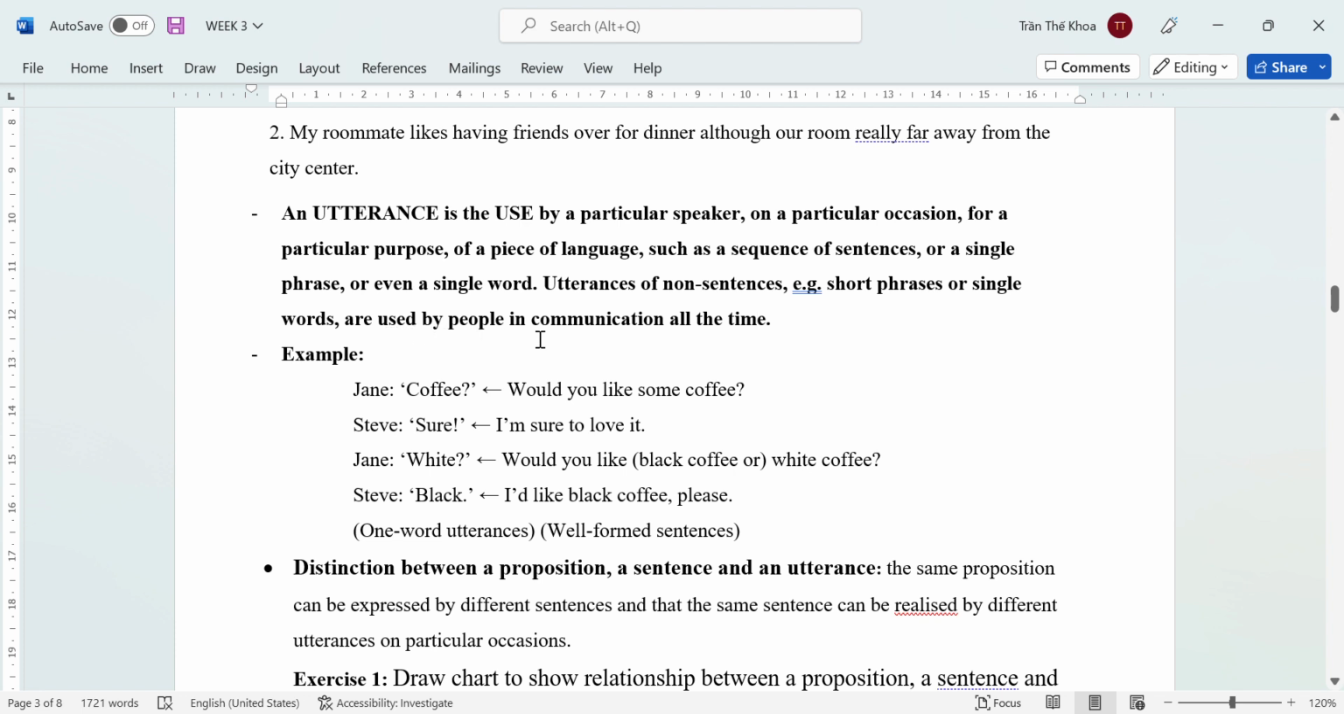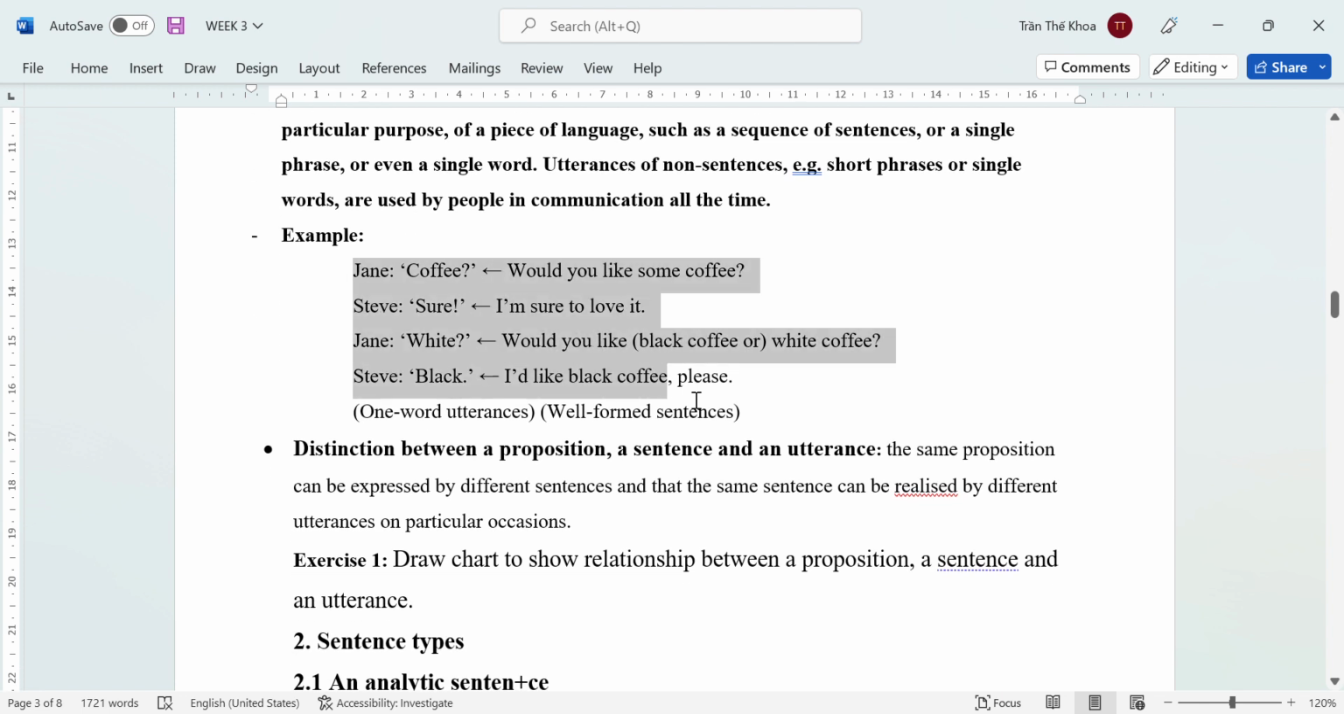They are used by people in communication all the time. Remember that we only use them for communication. Vậy thì các bạn nhớ utterance. Utterance nghĩa là phát ngôn hay lời phát biểu, chỉ dùng cho communication, tình huống giao tiếp. Và nó ngắn hơn so với câu. Nó có thể là một câu, có thể là một cụm, có thể là một từ. Và dùng trong những hoàn cảnh cụ thể với những đối tượng cụ thể và sẽ có những nghĩa cụ thể.